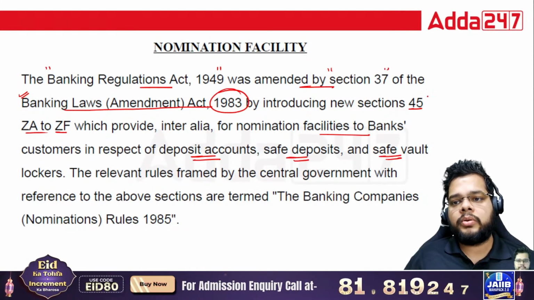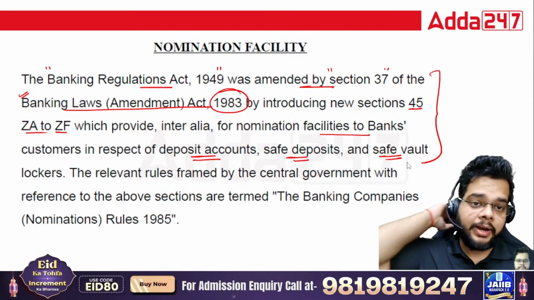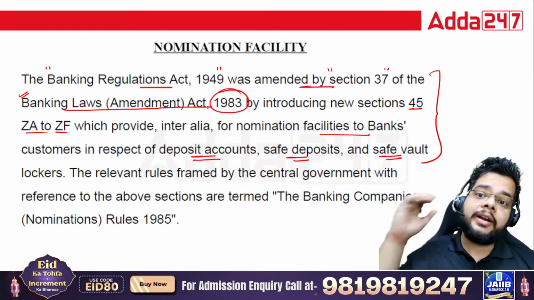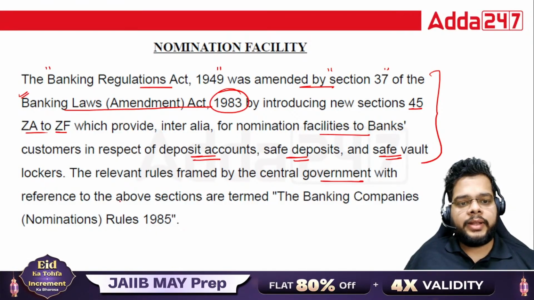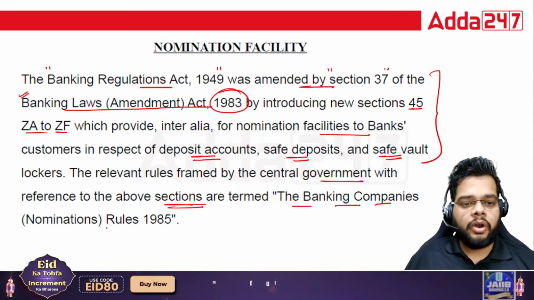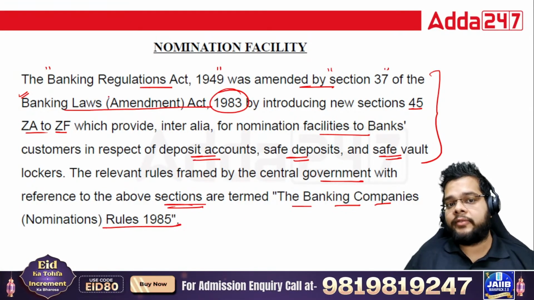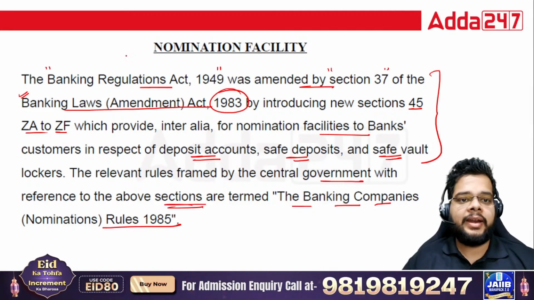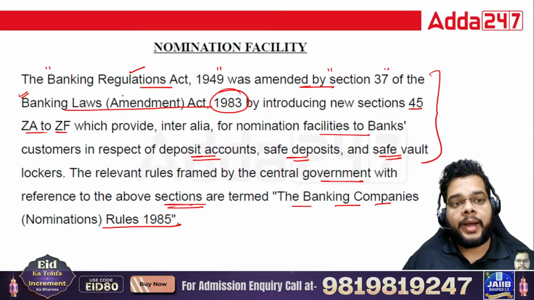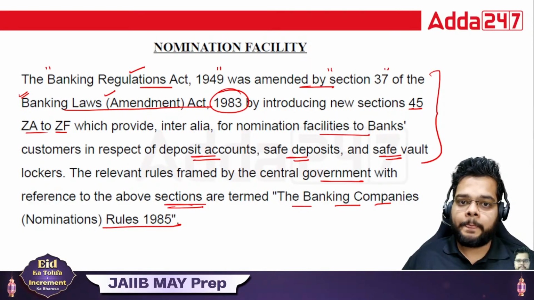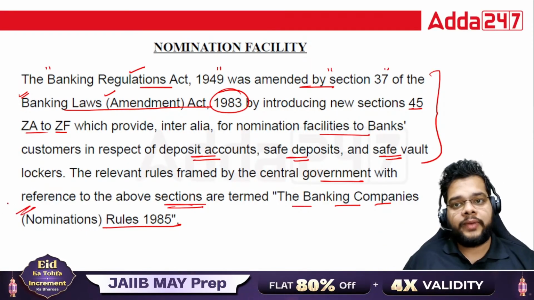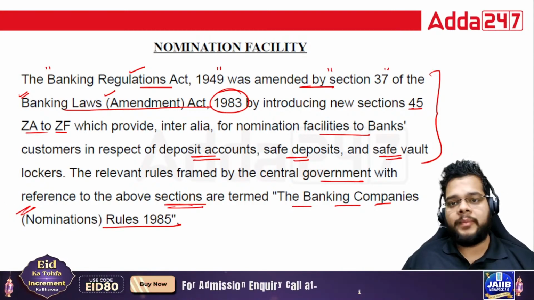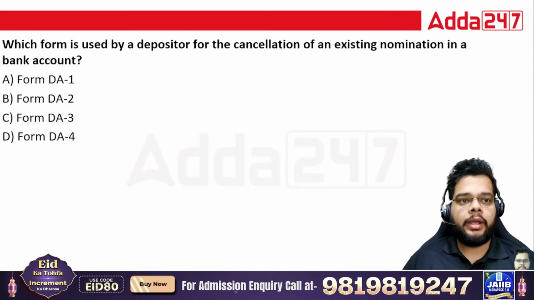And when we talk about these facilities which you are providing to your customers, they are governed by which rule? So the relevant rules framed by the central government with reference to the above sections are termed as Banking Companies Nomination Rules 1985. Fine. So three things are there. One, the Banking Regulation Act amended by the Banking Law Amendment Act. Fine. So two things these. Then the third one, the nomination rules via which we govern the overall nomination facility in a bank.